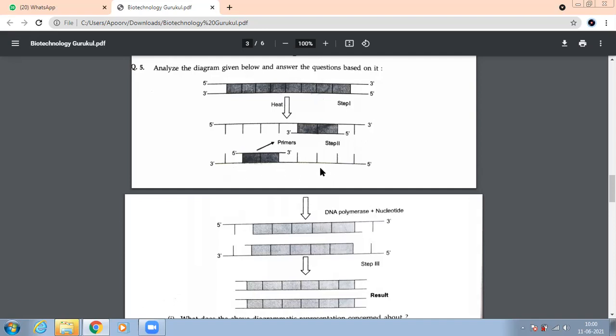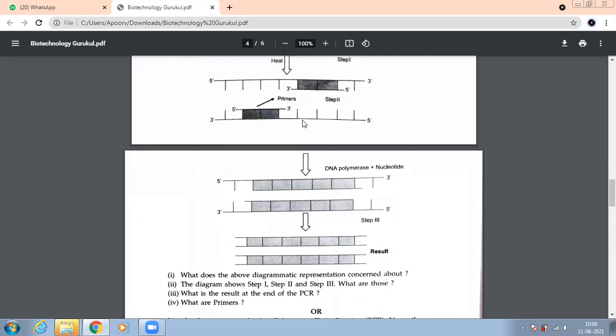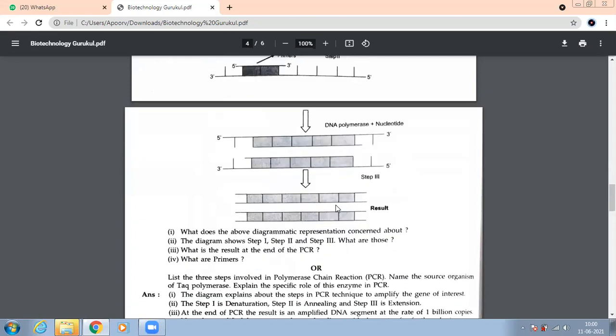What was the step called where primers were attached? Step 2, annealing. And here this is your step 3, extension. Let's see what kind of questions are asked. What does the above diagrammatic representation concern? What does this figure tell you? Which technique is this? PCR. Yes, it is PCR. Excellent. 100% a question on PCR always comes.